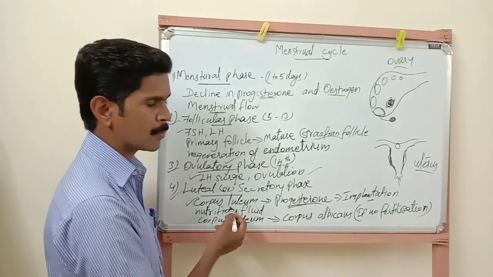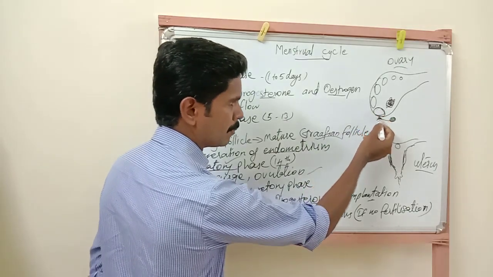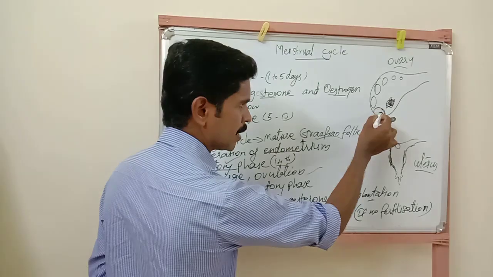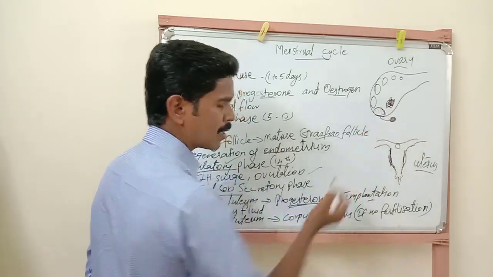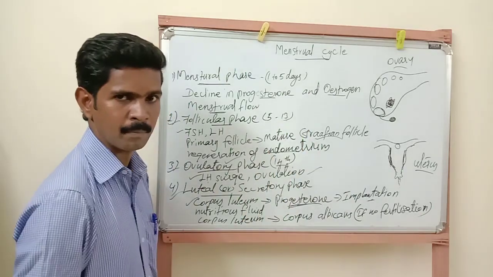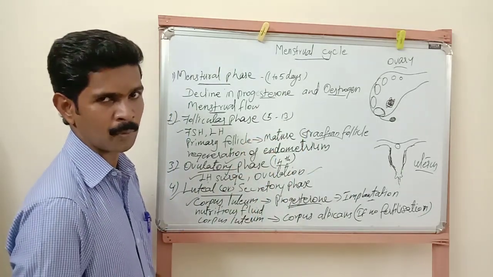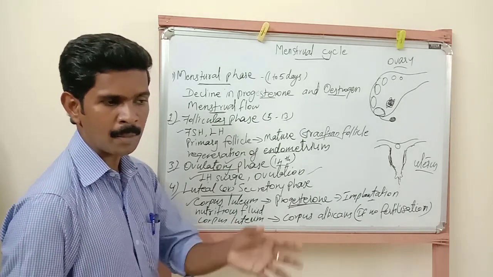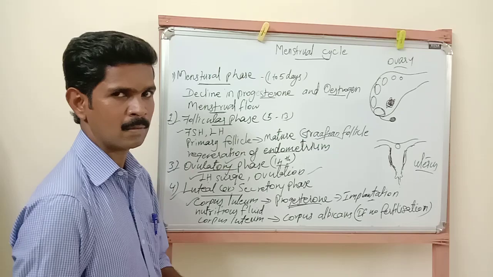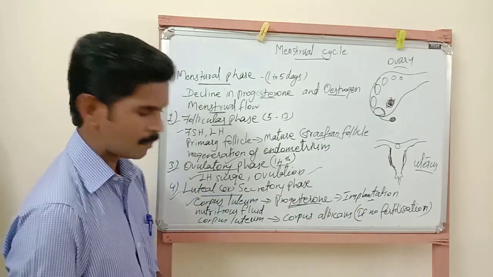So once again, repeat this point, listen very carefully. After the removal of egg from the mature Graafian follicle, the empty Graafian follicle is converted into a temporary endocrine gland. It is called corpus luteum. This corpus luteum secretes more progesterone hormone. This progesterone hormone prepares the uterus to receive the fertilized egg for implantation. That process is called implantation.